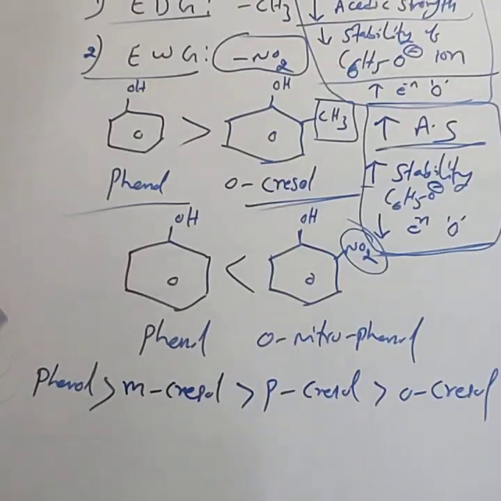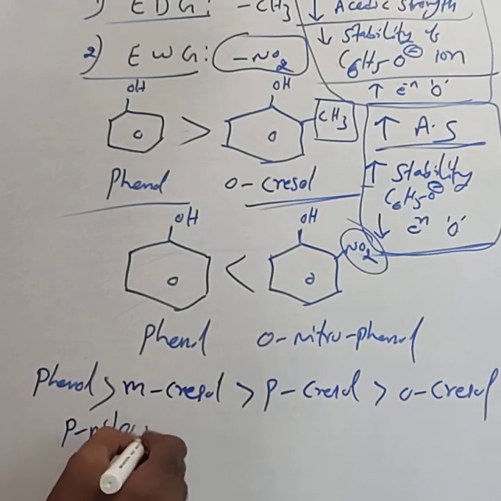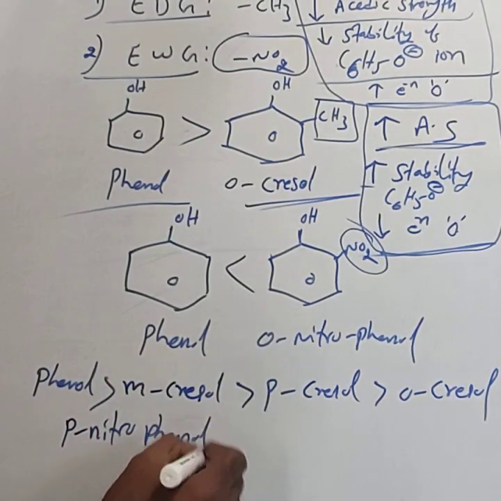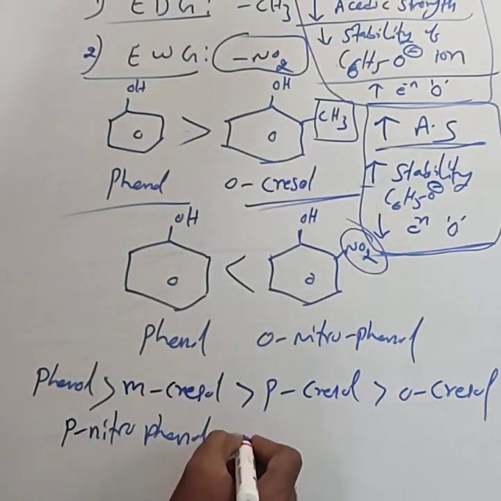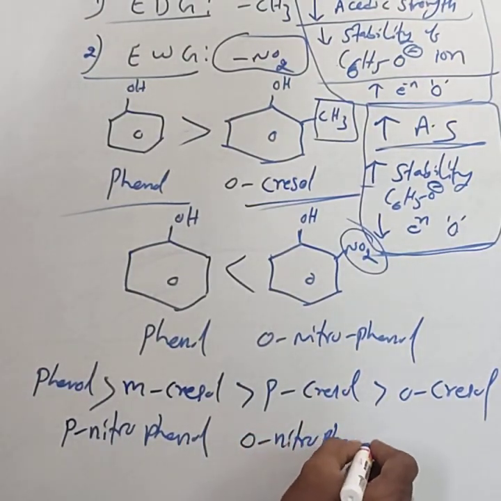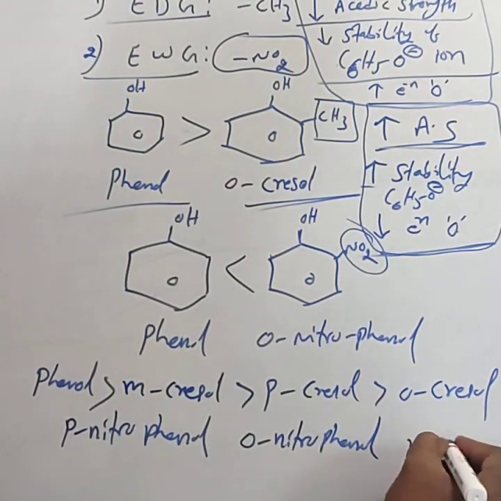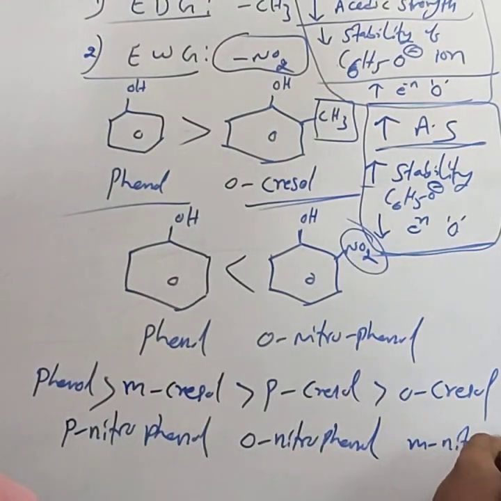MPO. Then the withdrawing groups. First, you have to consider paranitrophenol, next orthonitrophenol, then metanitrophenol, and finally phenol.